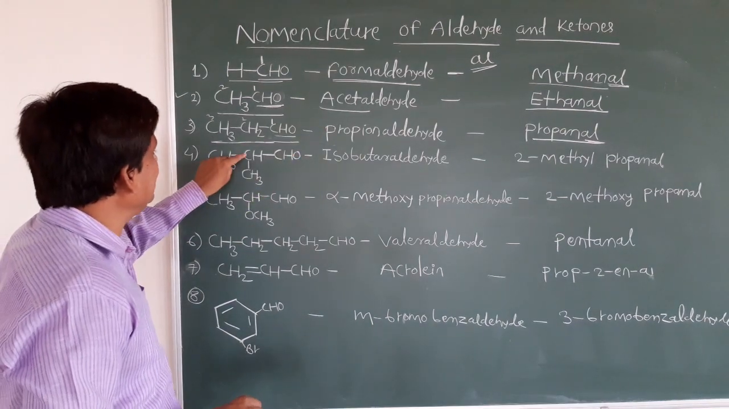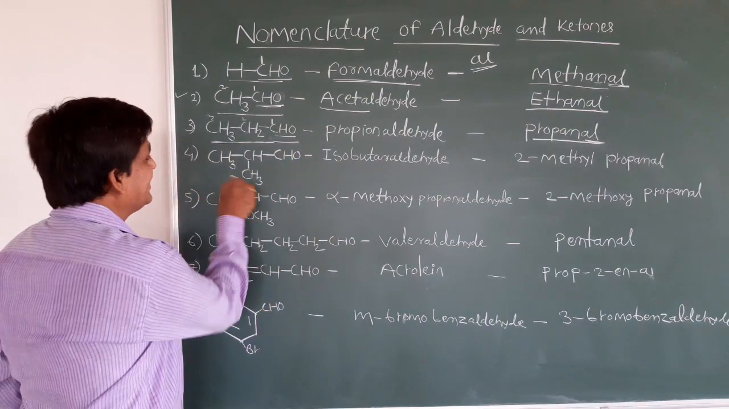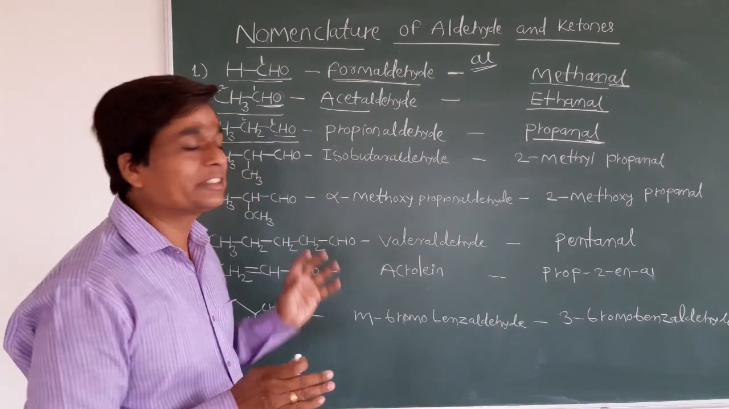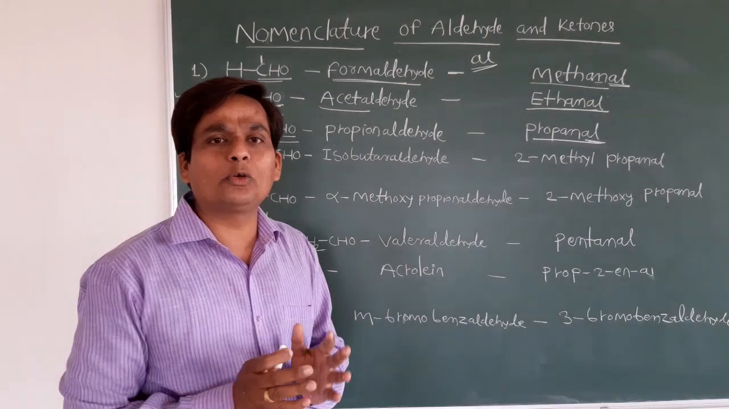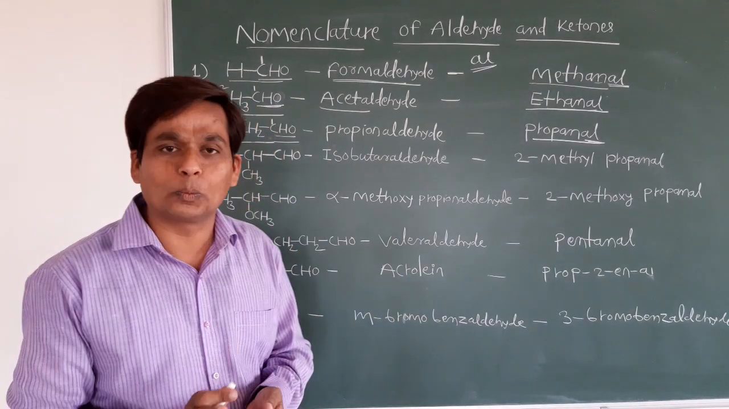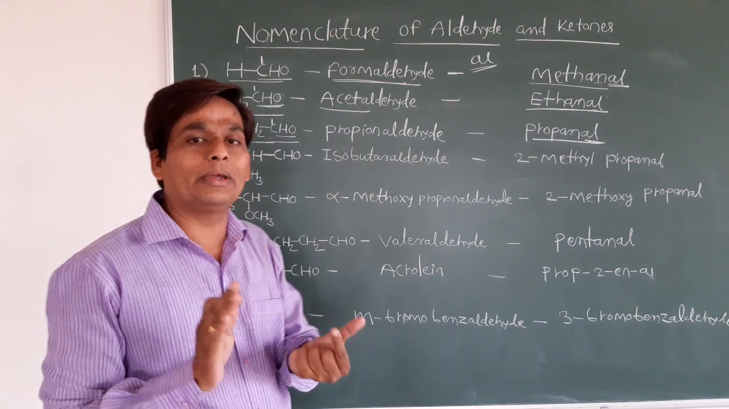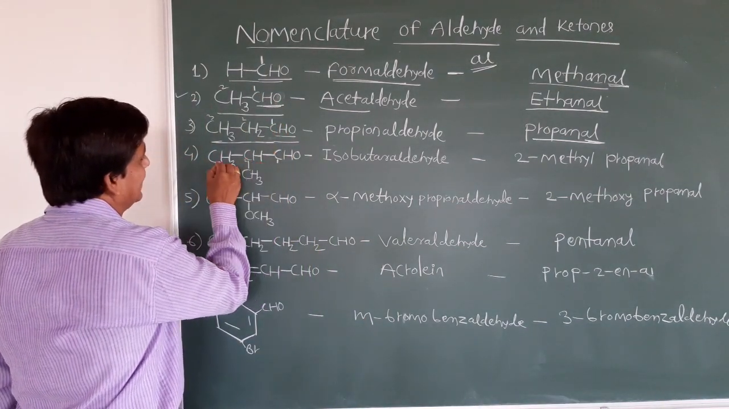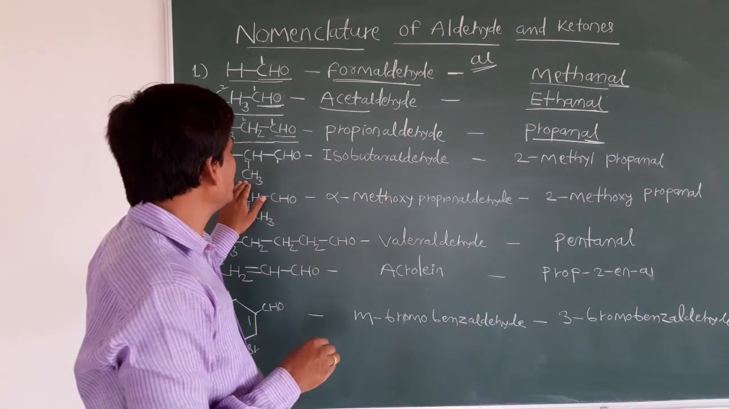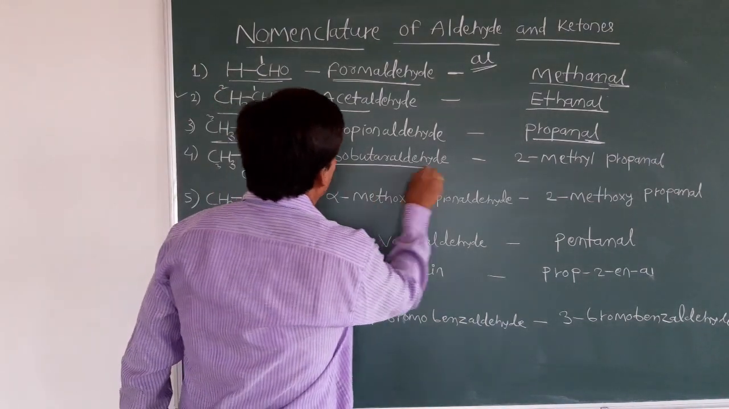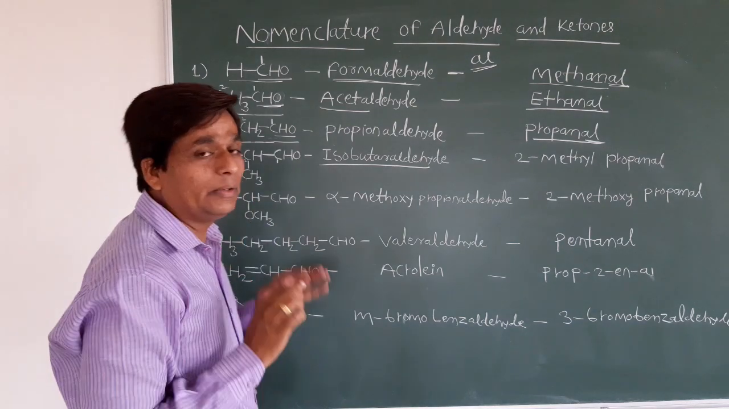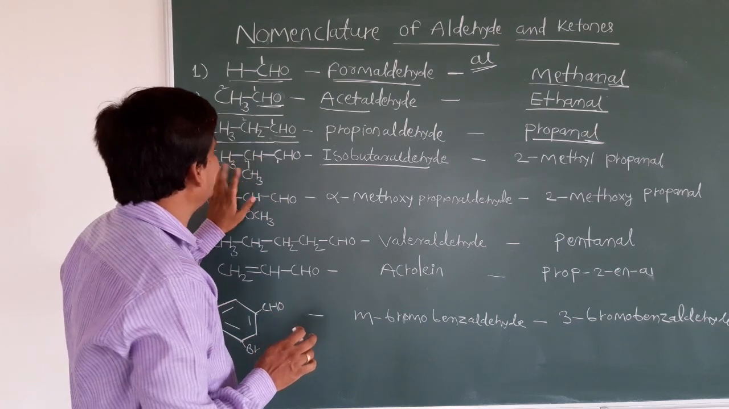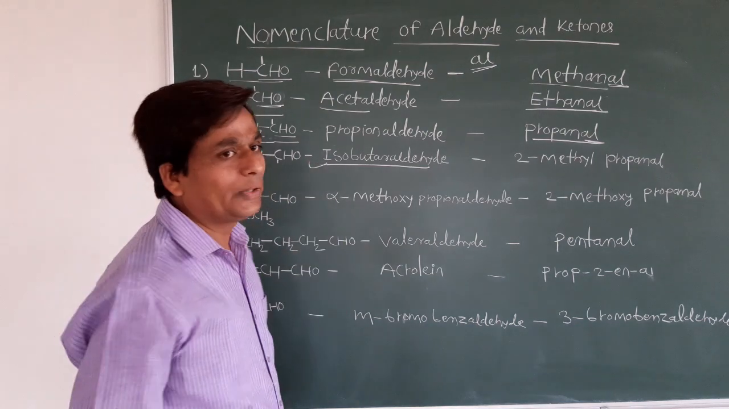See another example, CH3CH(CH3)CHO. Now branching is here. We already discussed that when a methyl group is on the second carbon, and only one methyl group is there, we can say it is an iso group. This is your first carbon, this is the second, this is the third. On the second carbon, a methyl group is there. Total how many carbons? Four carbons. Whenever you give the common name, you have to count all the carbons. So we can say it is isobutyraldehyde.